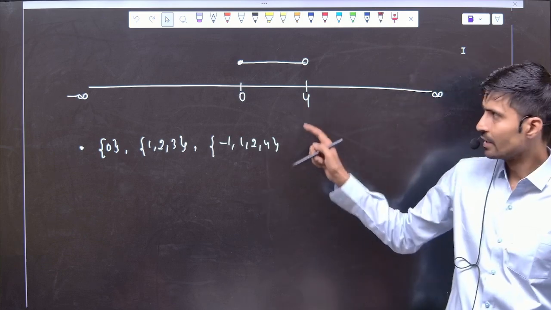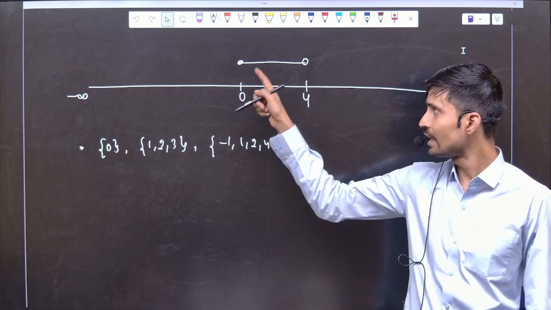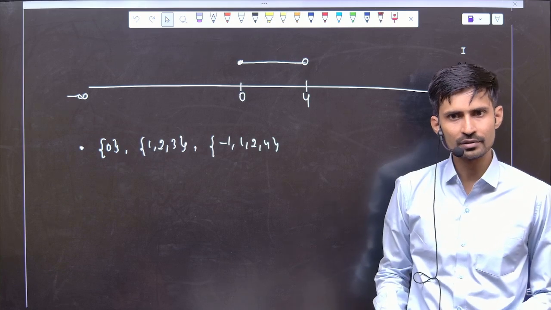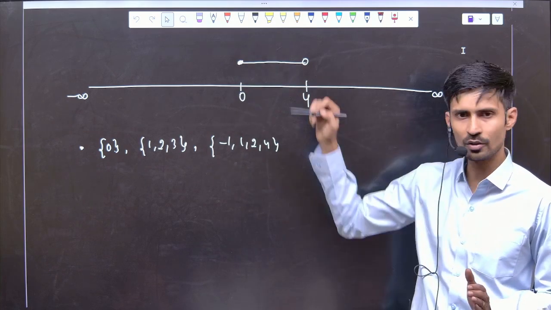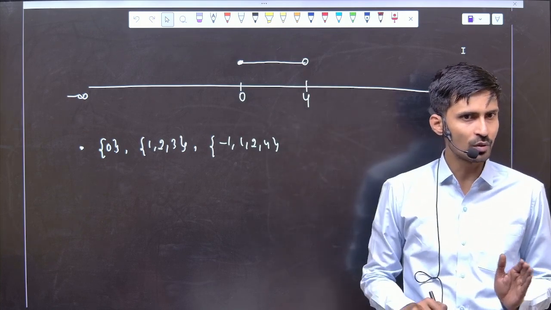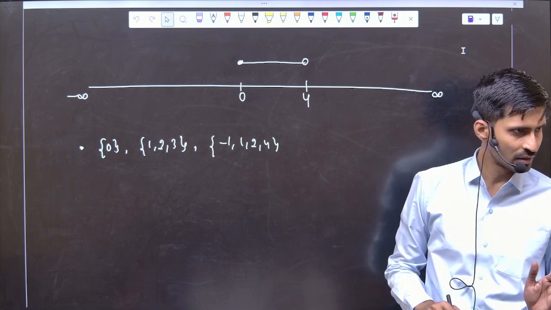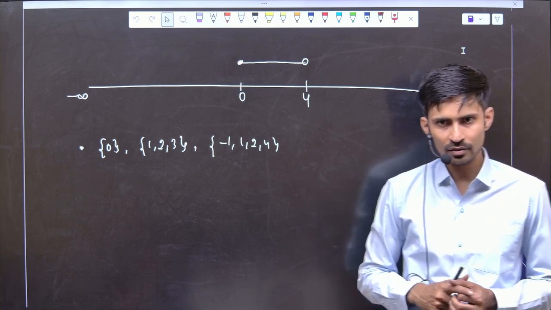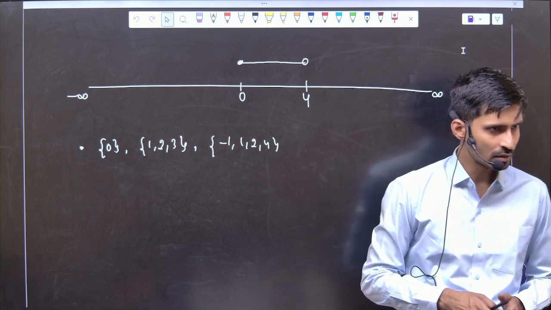So tell me, if I am saying represent all numbers between 0 to 4, with that representation you have to say whether 0 is included or not. Yes, it is included. So whenever a dark circle is there, it is included. What about 4? 4 is not included. Now tell me, is 1 included in it or not? 1.2, 0.2, minus 1.